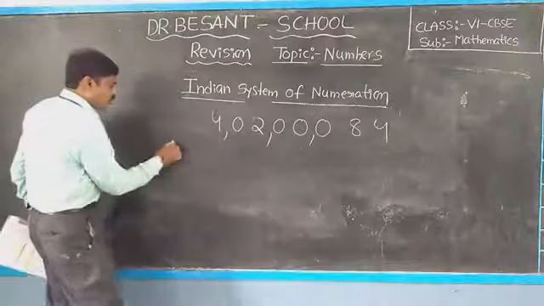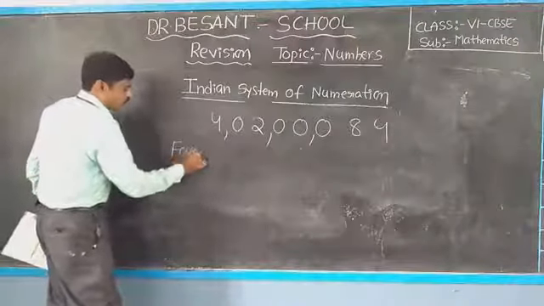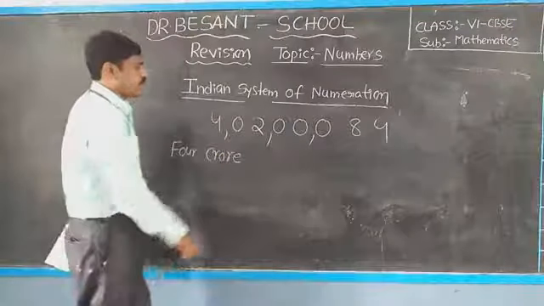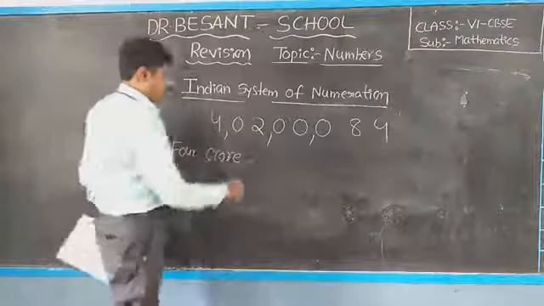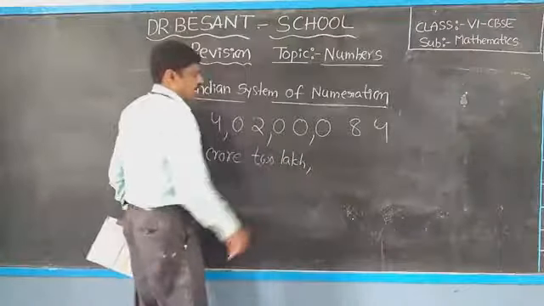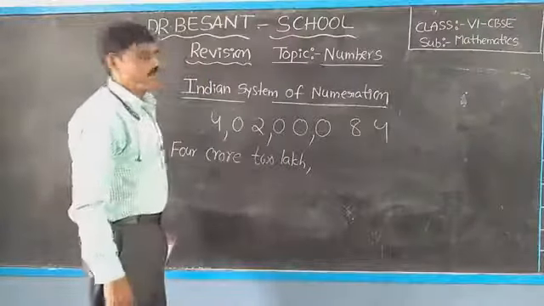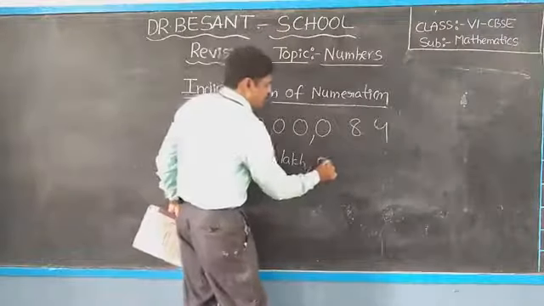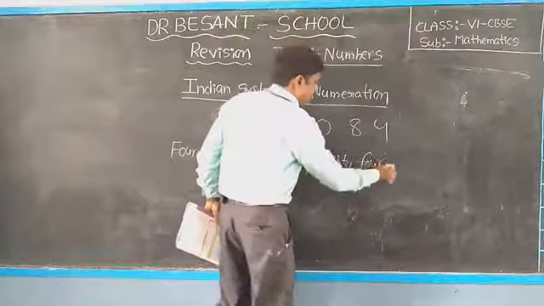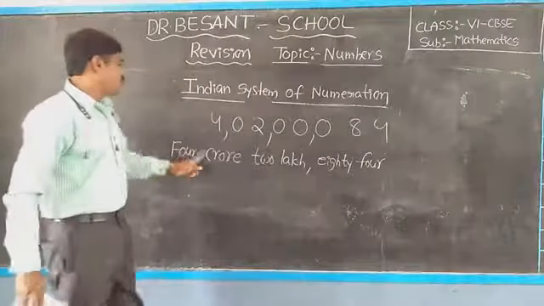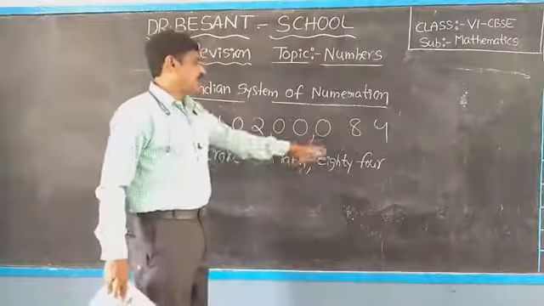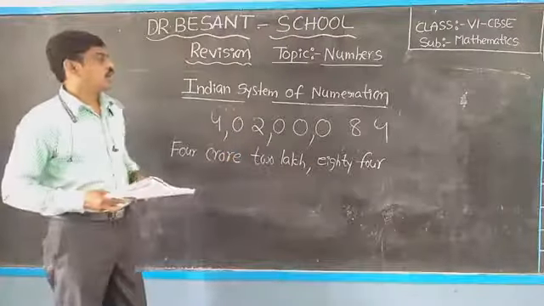So 4 crore, 2 lakh, 84. Okay, 4 crore, 2 lakh, 84. This is one example.